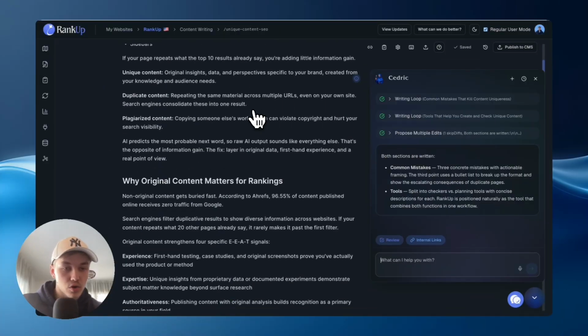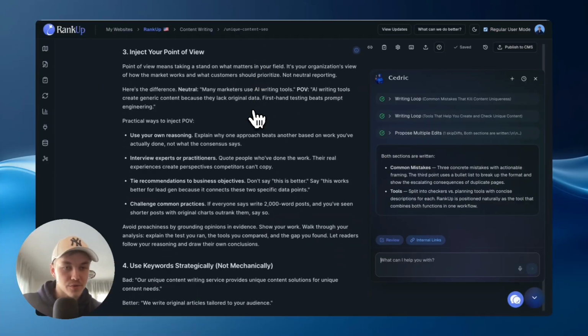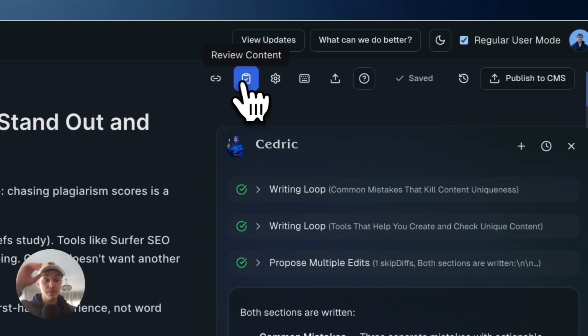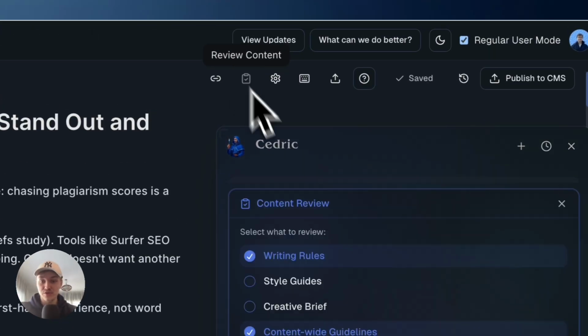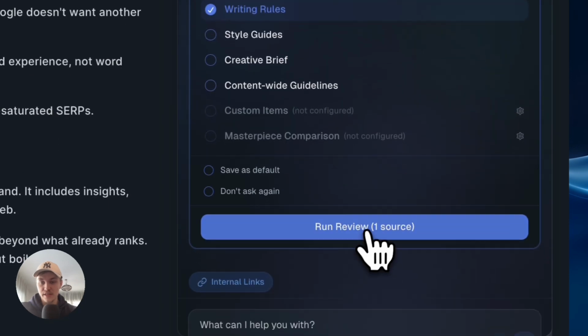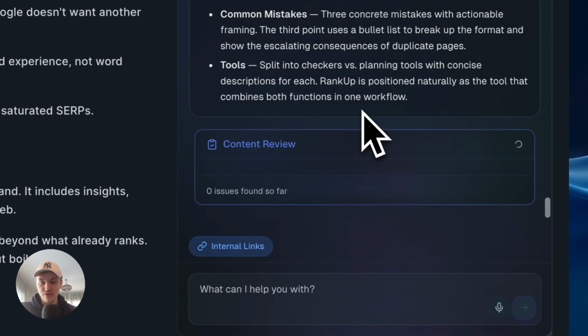Alright, so we got the content created now. So as we see, a nice clean draft. Now, as the final step, what we can also do is review the content, right? So make sure it's actually following the SEO writing rules, your style guides, creative brief, and also content-wide guidelines. Now let's first check the writing rules. So I'll hit run review.